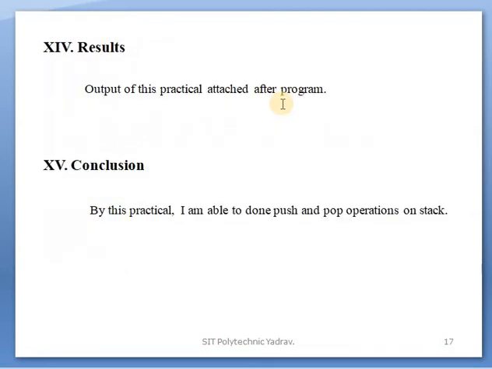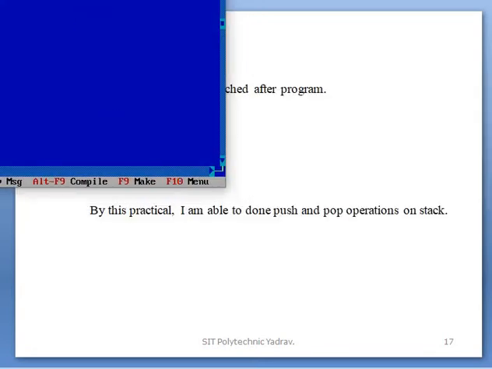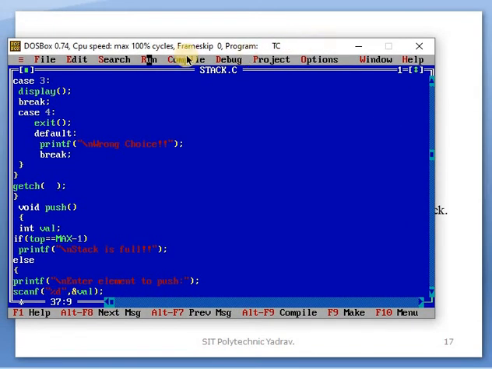We have completed it, and I have already shown it in Turbo C in lecture number 24.